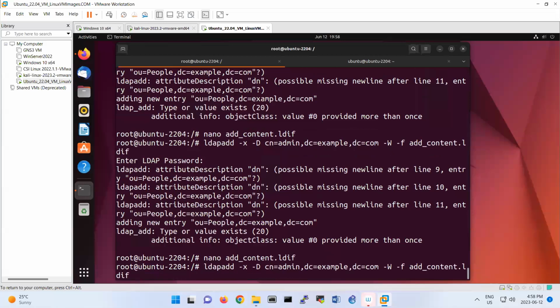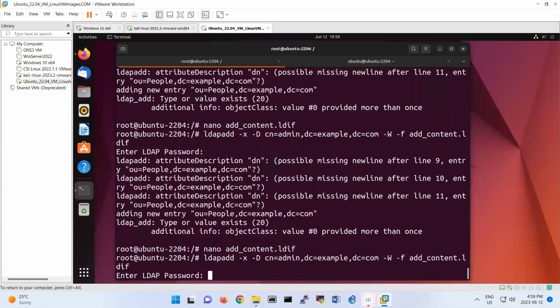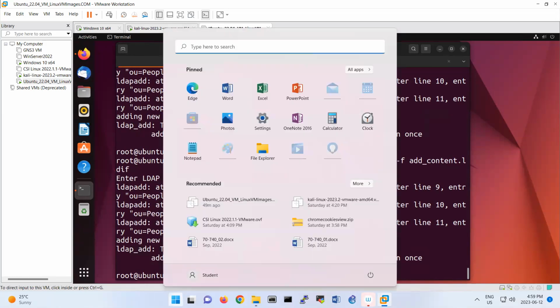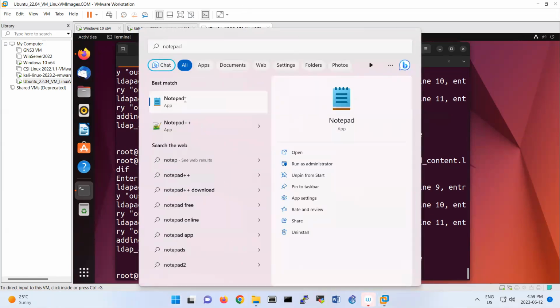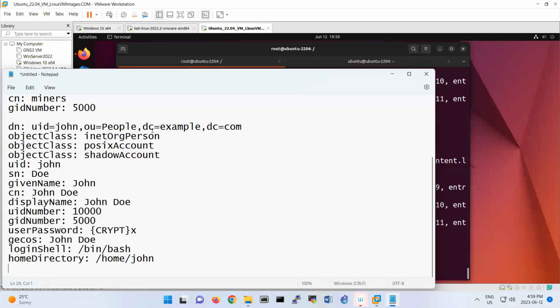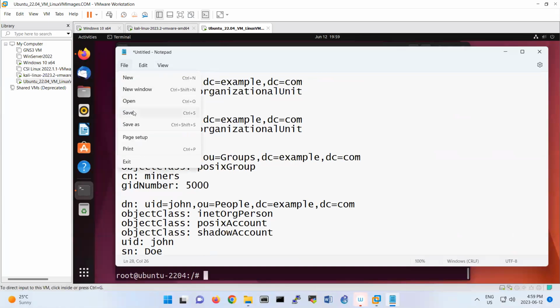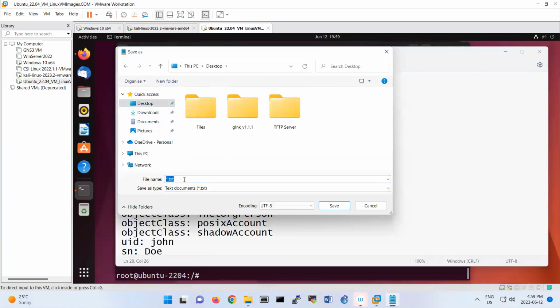Let me try again. No, maybe I should copy from my file that I have here in my document, copy it and paste it. Okay, let me paste it here in Notepad, and then save this one as my file.